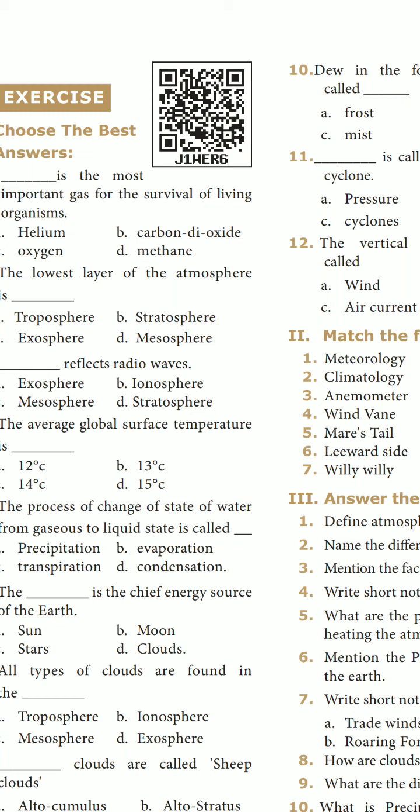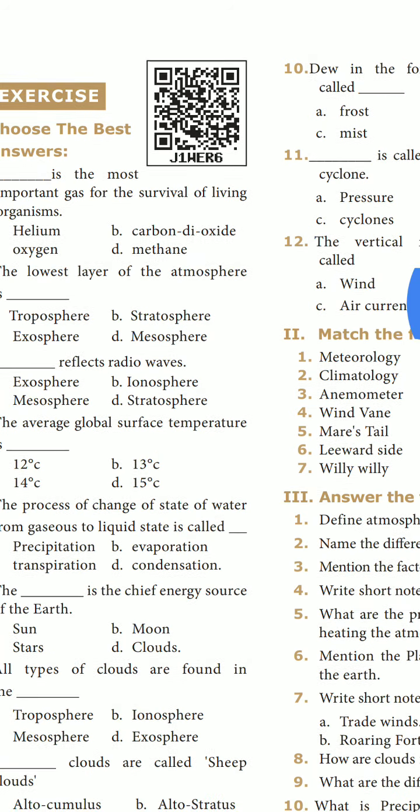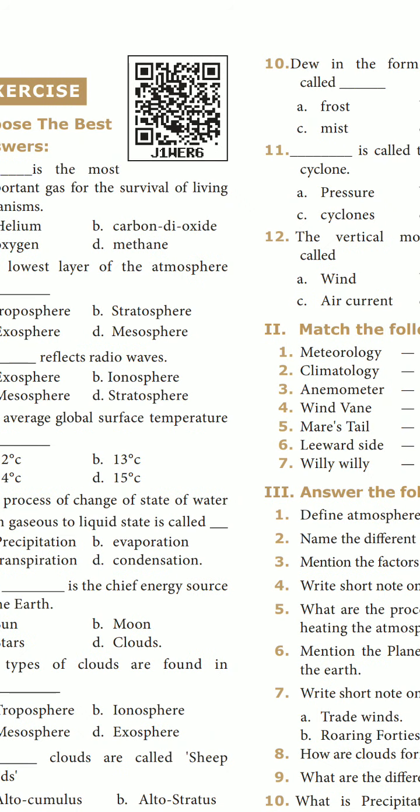Okay students, once again I am reading. Define atmosphere. This is a very important question. Page number 180. First para, under the introduction, fourth line: The blanket of air that surrounds the earth is called the atmosphere. It is held close to the earth by gravitational attraction. Next, under the heading composition of the atmosphere, first three lines: Atmosphere is a mixture of gases, water vapor and dust particles in different proportions. The same question, okay.